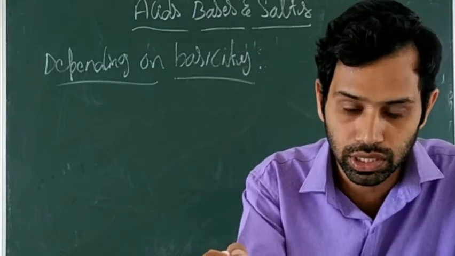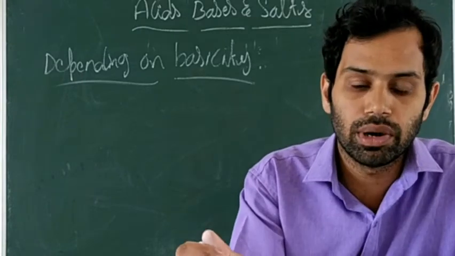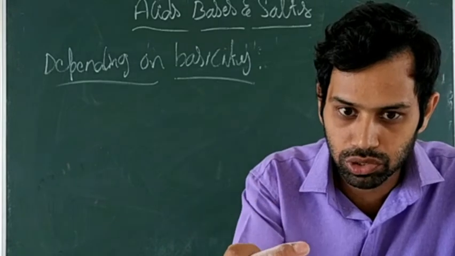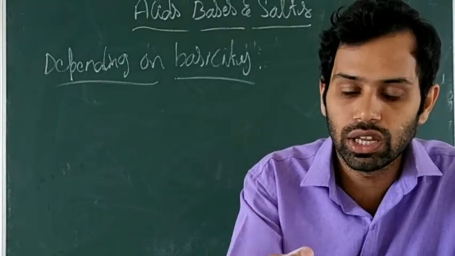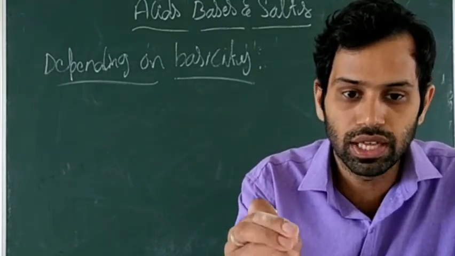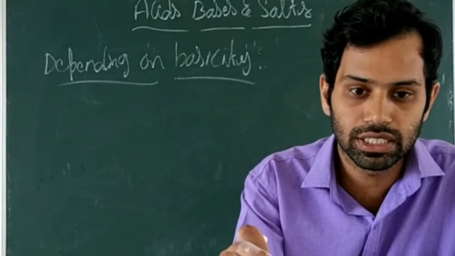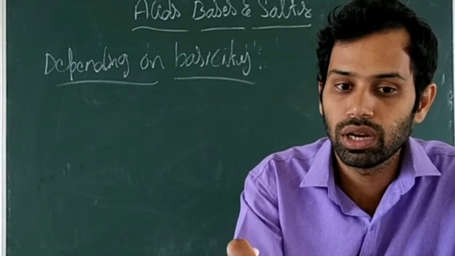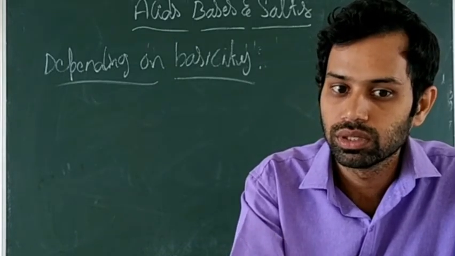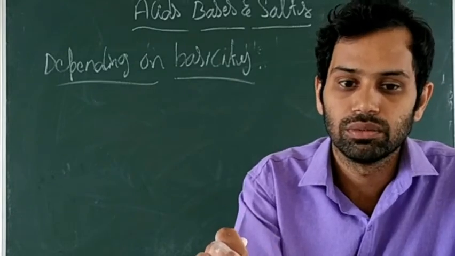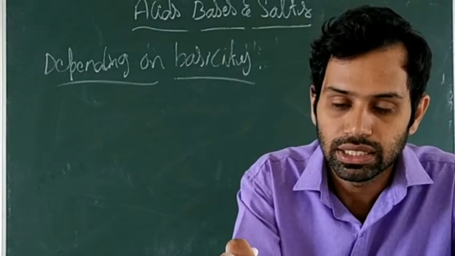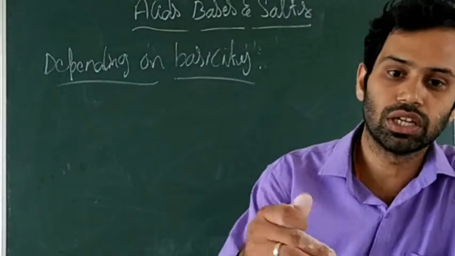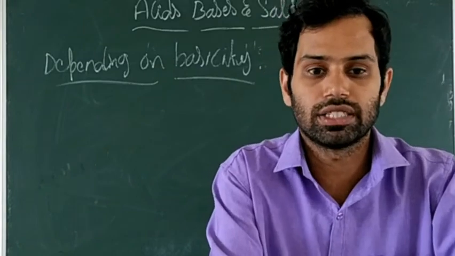So in the aqueous solution, how many hydronium ions are produced by one molecule of the acid? That is called basicity of an acid. When you write the reaction, at that time you get to know that. Now that is the definition of the basicity of an acid.